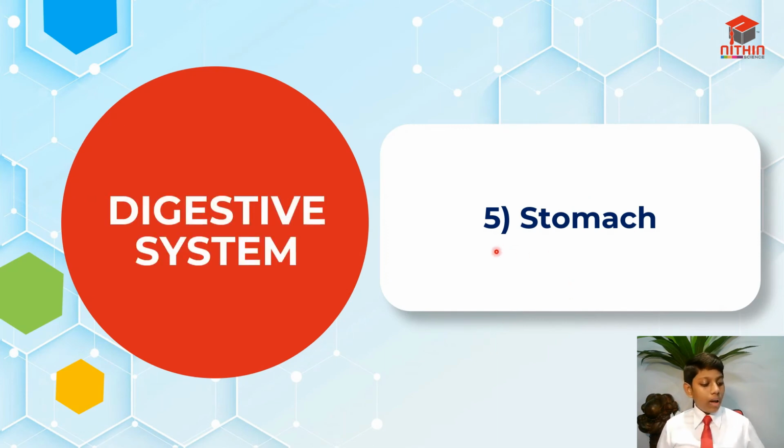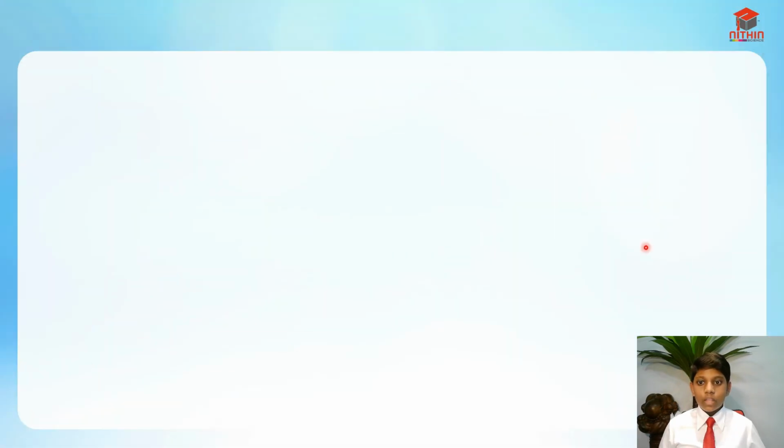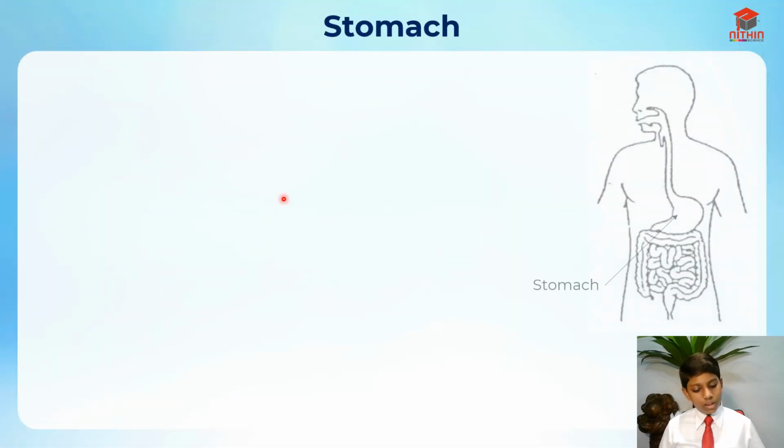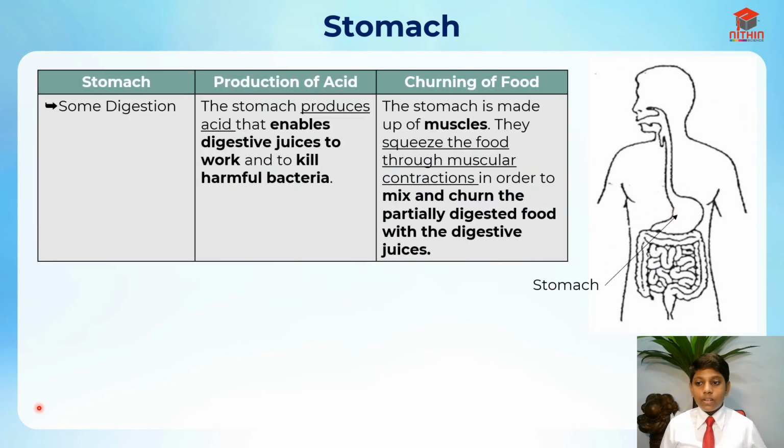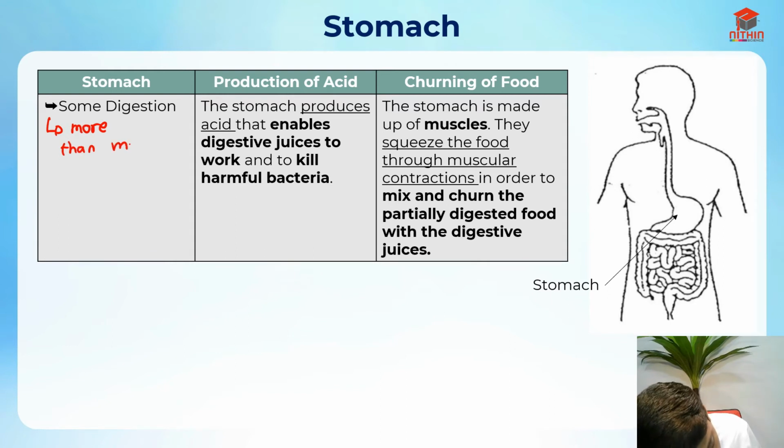Now I'm going to go through the next part, which is the stomach. This is the stomach, like I labeled last time as well. In the stomach there is some digestion. It is definitely more than the mouth. So the mouth actually has the least digestion.